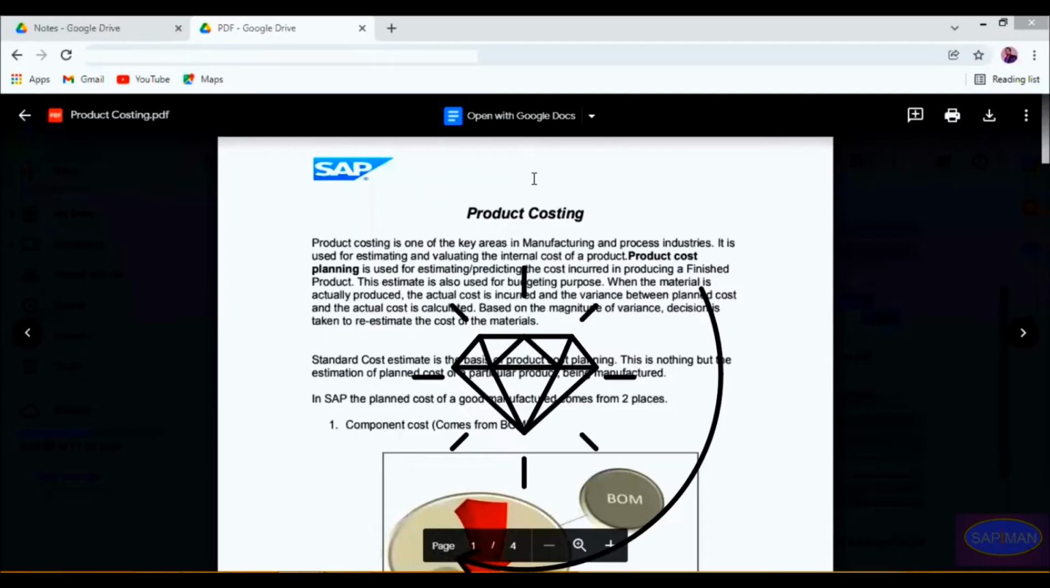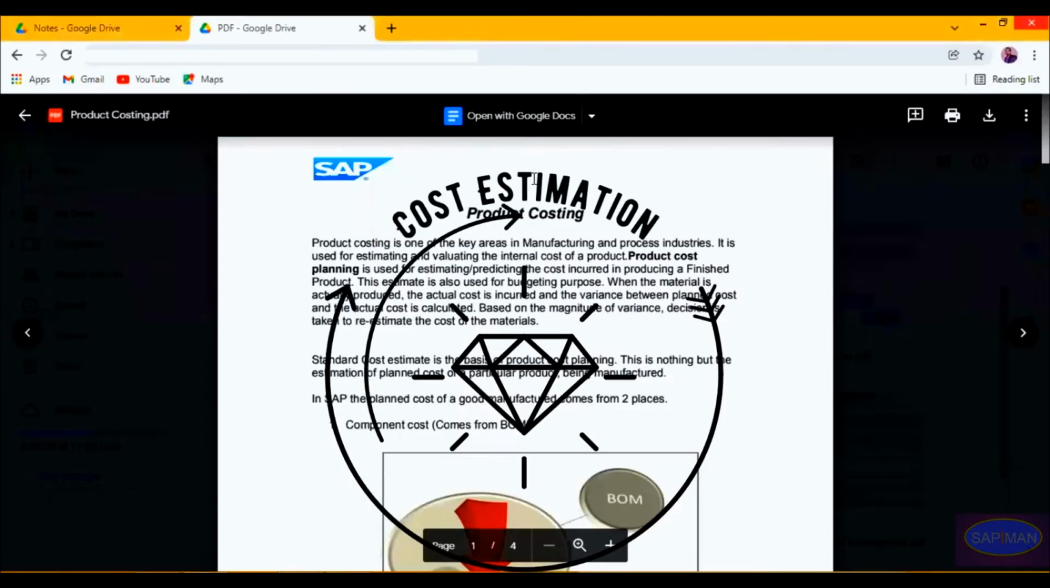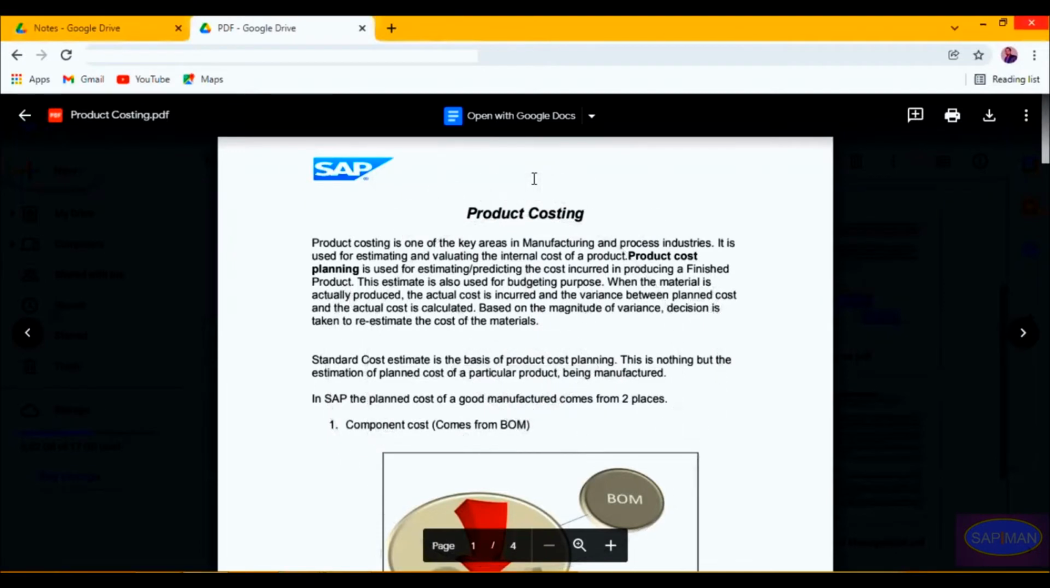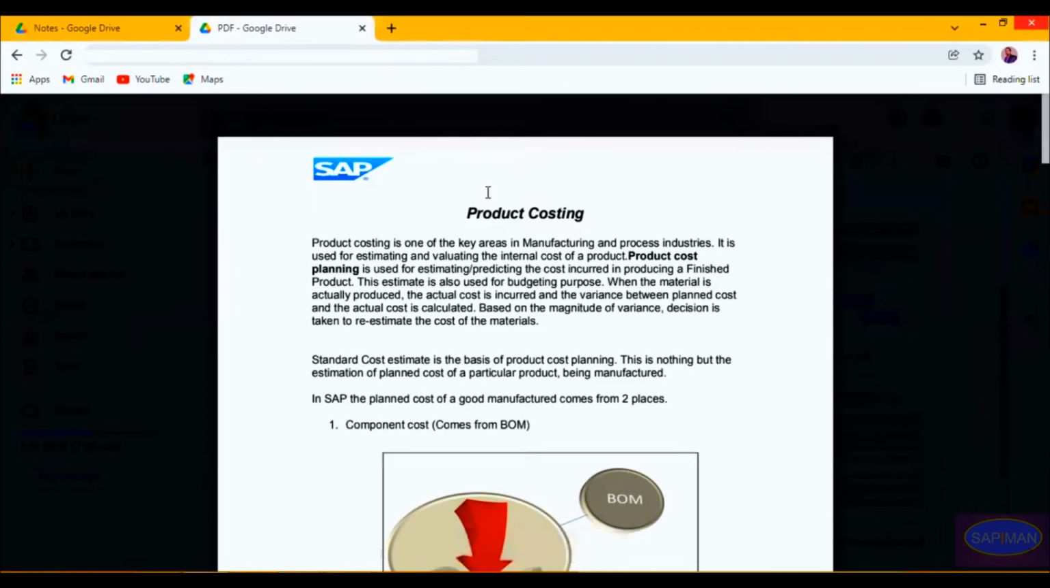Okay. Product costing. This is called cost estimation. This is basically a concept from the manufacturing side, but at the same time, as a production consultant, you need to be aware of the factors involved in production costing or product costing. Some people call it cost estimation. This is absolutely the same. So today we are going to understand what product costing is.